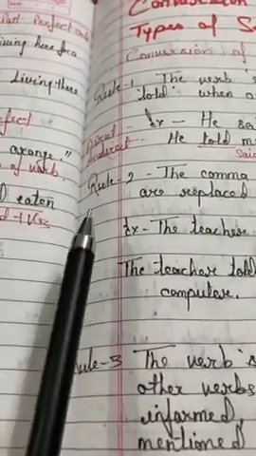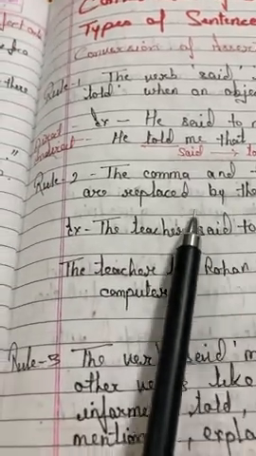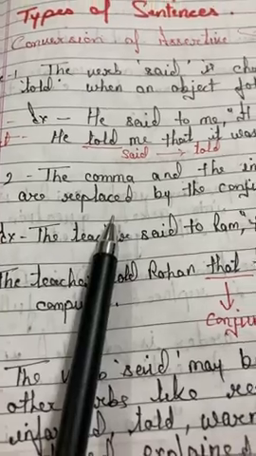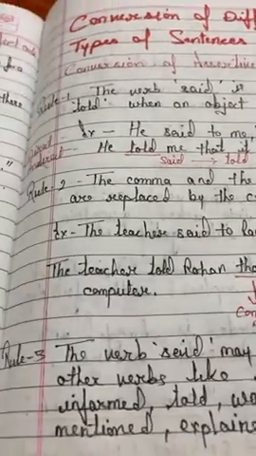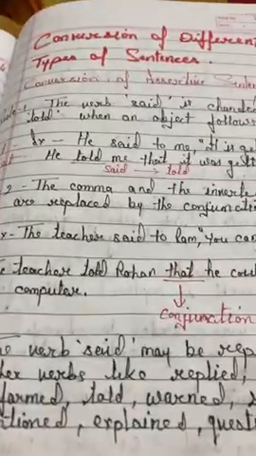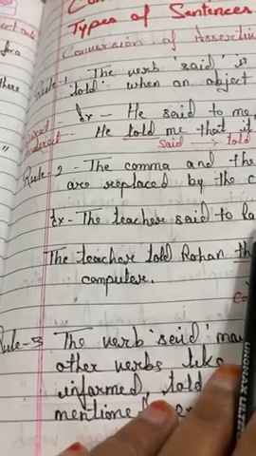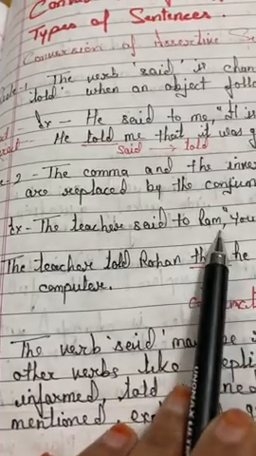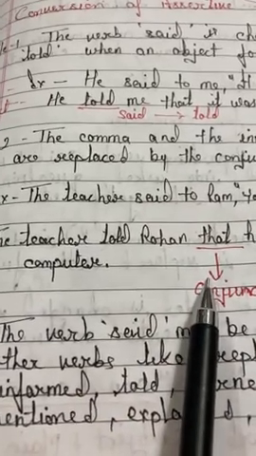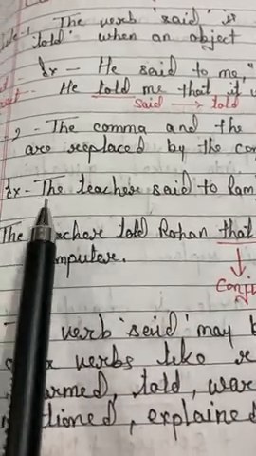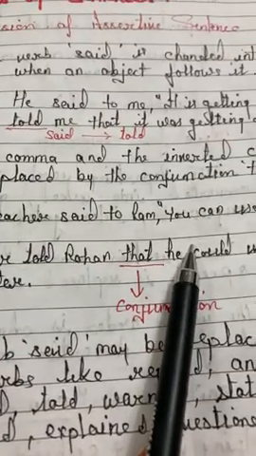Come to the next rule, rule number 2. The comma and the inverted commas are replaced by the conjunction that. That means, when we write the direct speech into indirect speech, we have to replace this comma or inverted commas with the conjunction that. For example, the teacher said to Ram, you can use the computer.